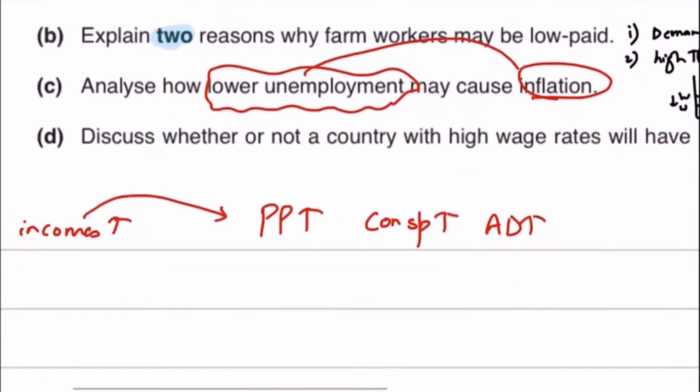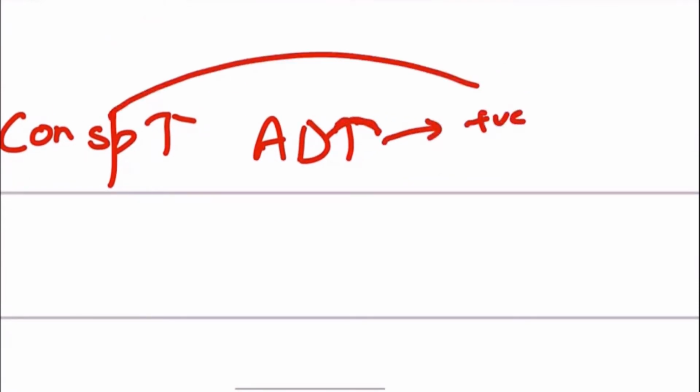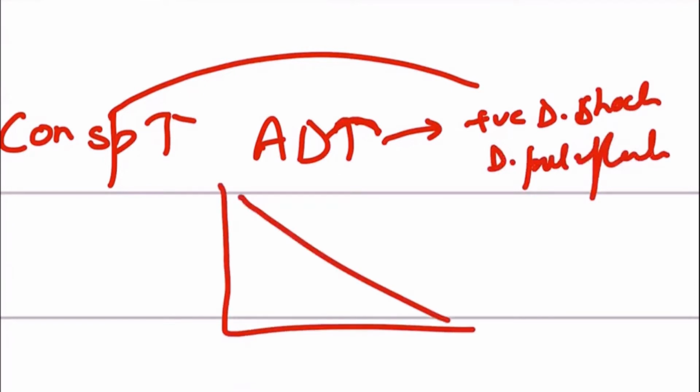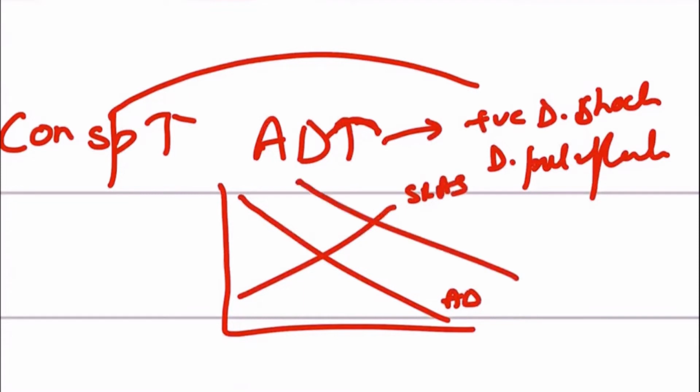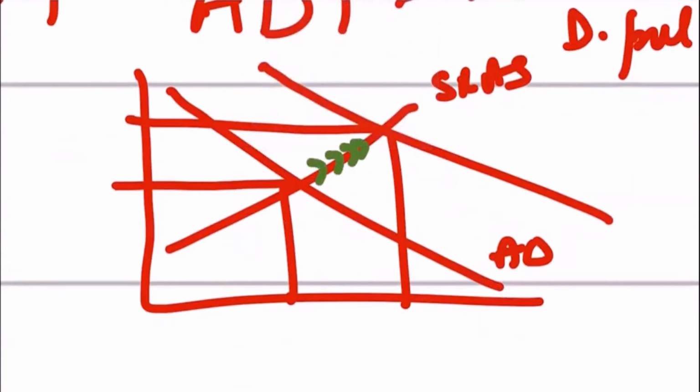If consumer spending rises, it results in a positive demand shock, and that would result in demand pull inflation. And then you will draw the diagram for demand pull inflation, saying this is aggregate demand, this is aggregate supply. A rise in aggregate demand would put pressure on the existing resources, and firms would respond by producing more output.